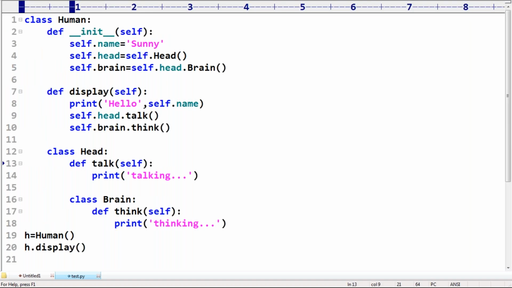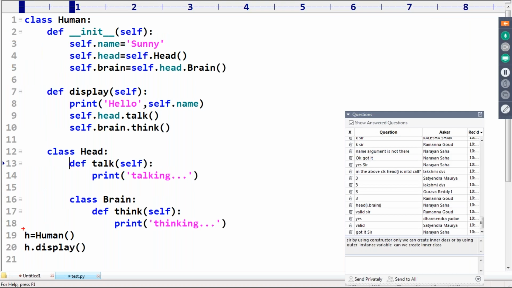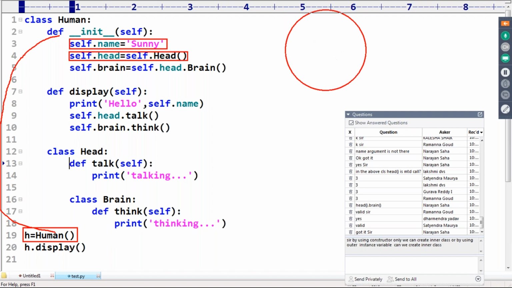Now I have one small doubt, sir. We are just creating the human object. Whenever we create the human object, automatically the constructor will be executed. Because of this constructor, the head object will be created for the human.